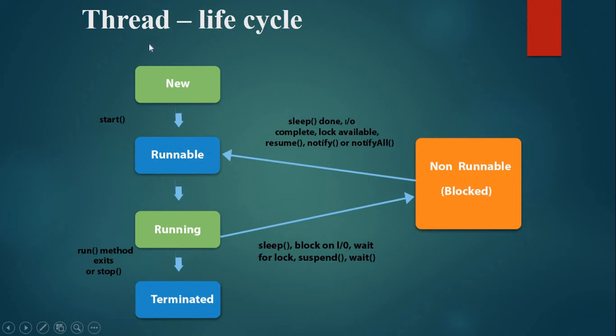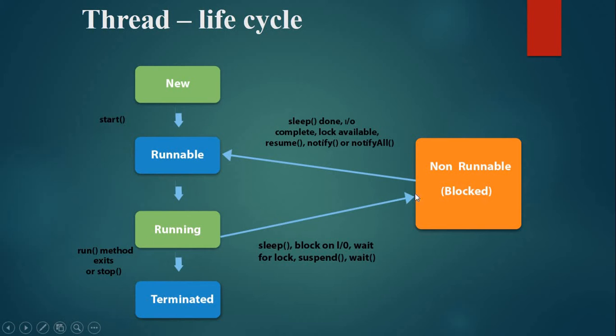First of all our thread will be created, so it will be in the new phase. By the start method our thread will become runnable. After that it will go into the running state. By the run method, and by the stop method it will be terminated.